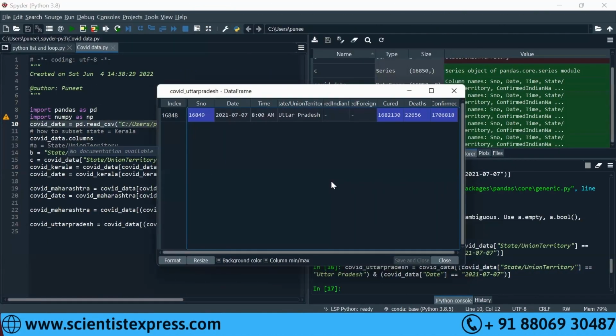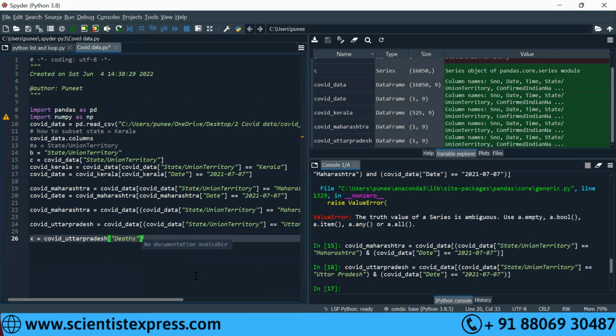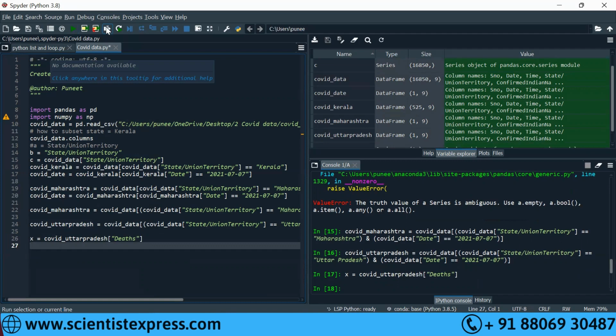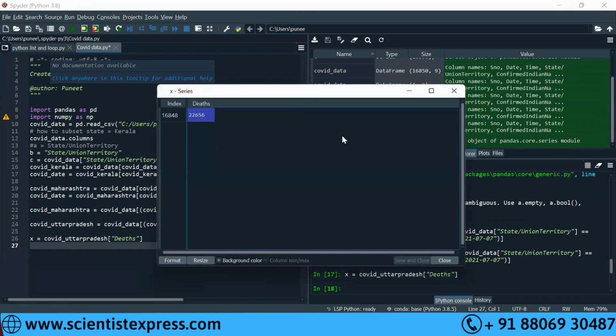Okay? We'll use one concept: aggregation of a series is a number. So COVID Uttar Pradesh is a data frame, right? So COVID Uttar Pradesh within straight bracket, if I put date, what would be that as the data type? Write X is equal to COVID Uttar Pradesh in straight bracket, write dates. Now run this thing, row number 26. In the explorer, can you see X? No? Yeah. What is the data type? Series. So even though it looks like it's a value only, it's a series, it's not an integer, right?